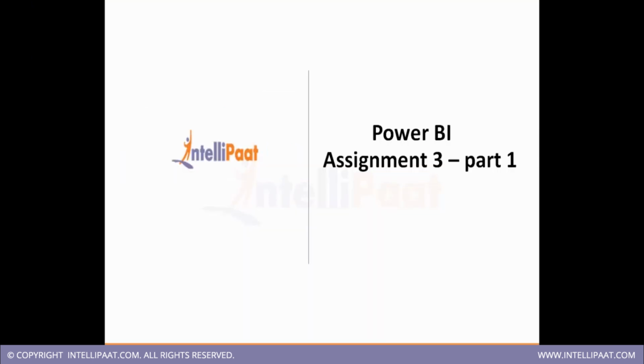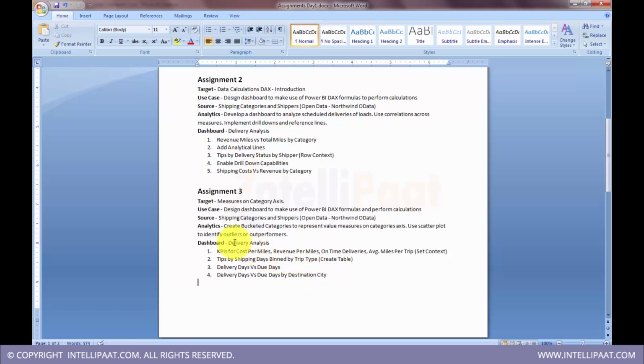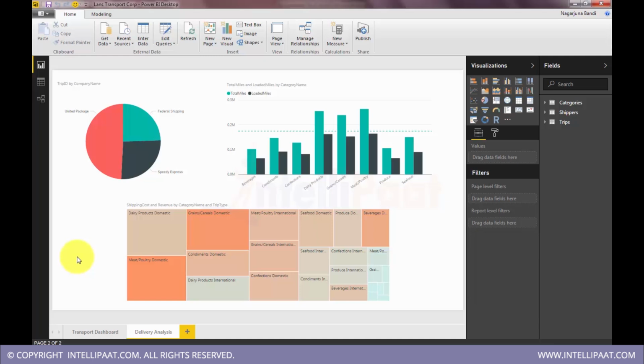Okay. In this assignment, we will further do calculations using DAX, basic calculations using DAX. We'll be working on the same dashboard that we created in the previous assignment. On top of that, we will compose a few KPIs and put some trends. So this is the dashboard that we developed, and we'll be using it from the previous assignment. Let's create some calculations using DAX functions on this.